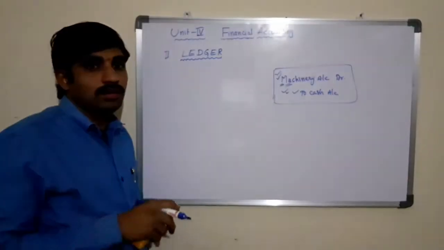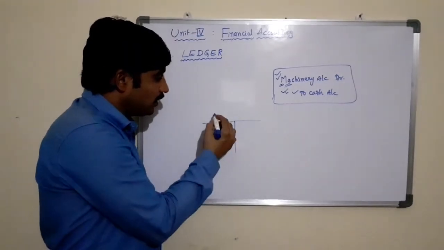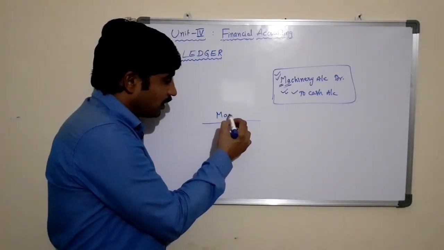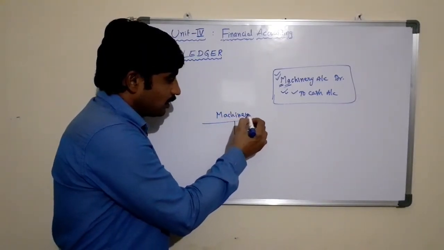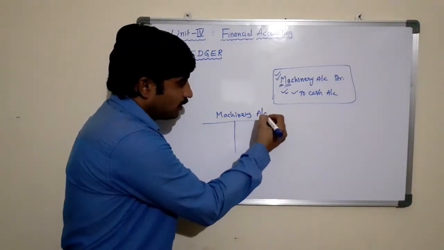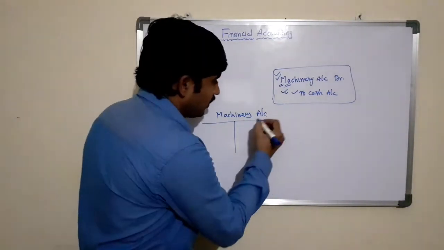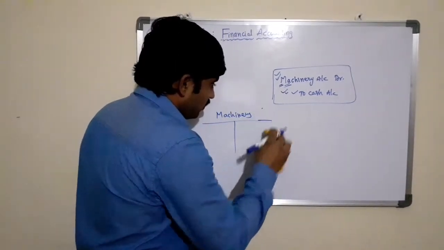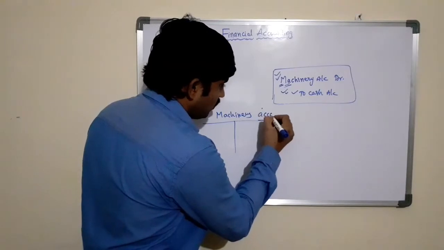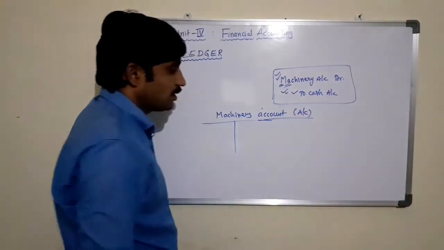So at the end of the name, the word account is to be added. For example, after opening the account, we need to write the name of the account, for example, missionary. After writing the name of the account, we should add the word account or AC, which means account.